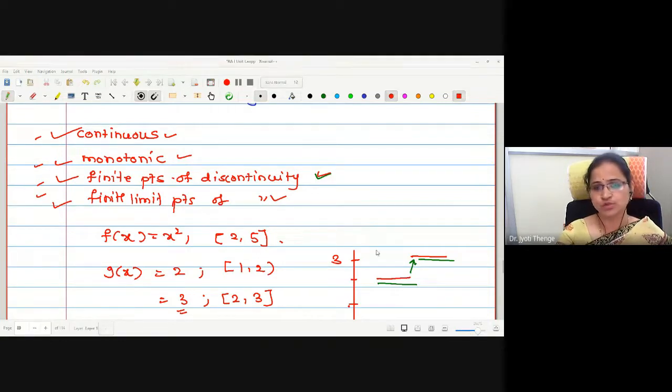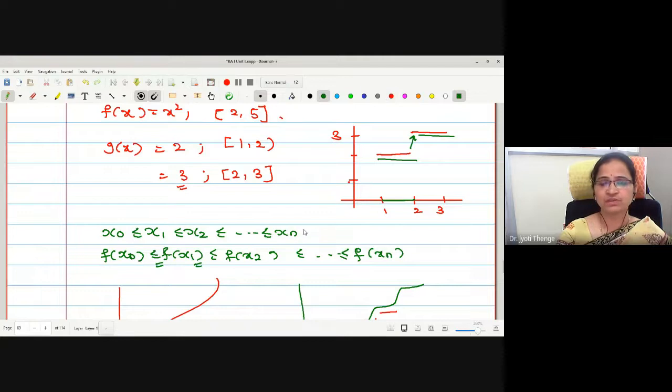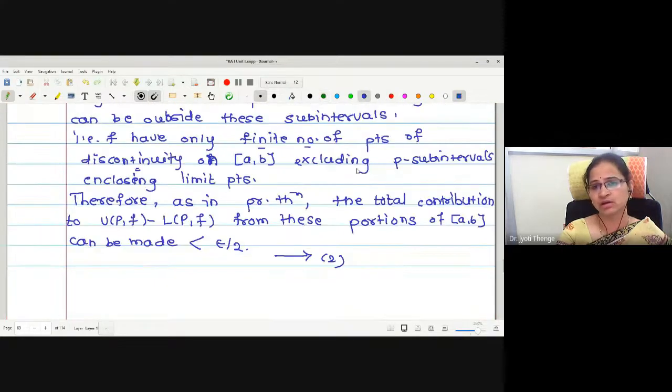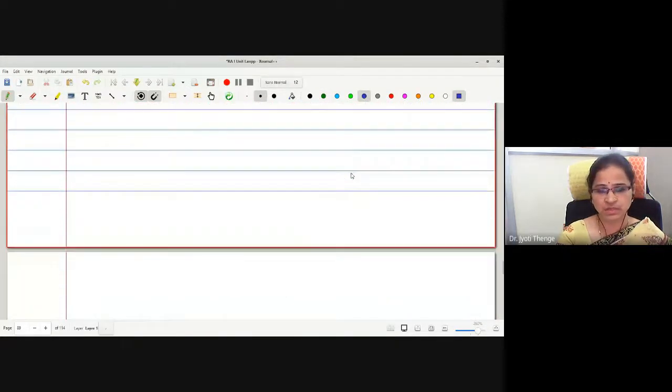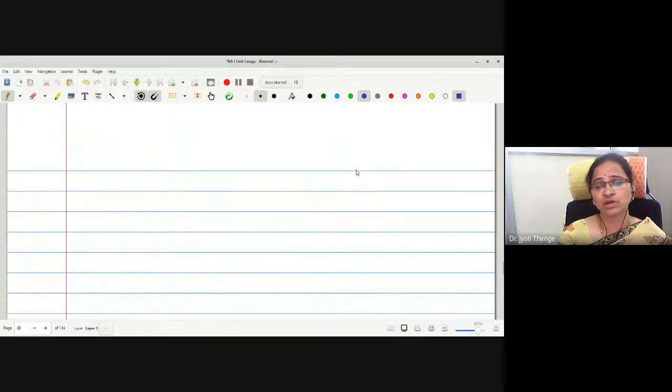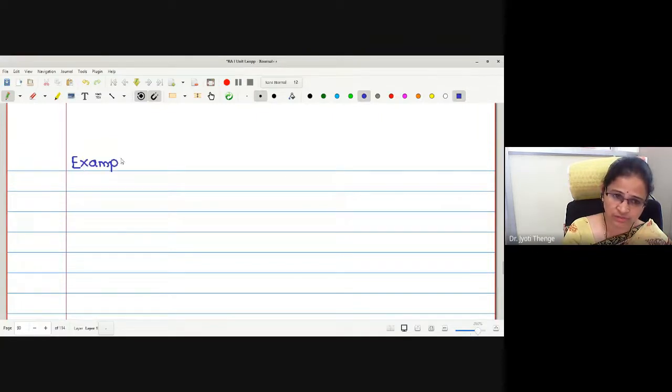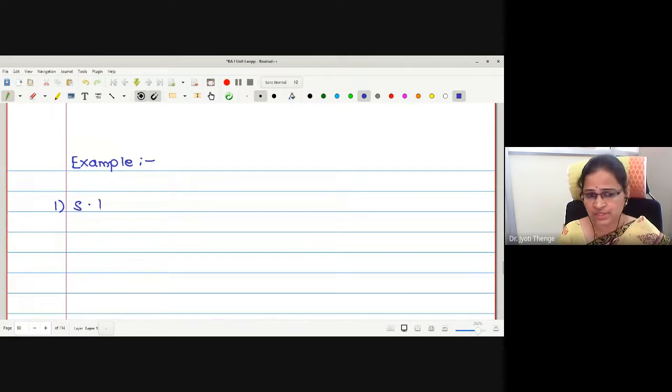Okay, let us go for one example in which we are not going to solve by any Darboux sum criteria or Riemann sum criteria. We are going to try to fit the given example into one of the four criteria we have discussed earlier. Okay, let me give an example. You have to look at this example very carefully. I am going to ask you some questions.